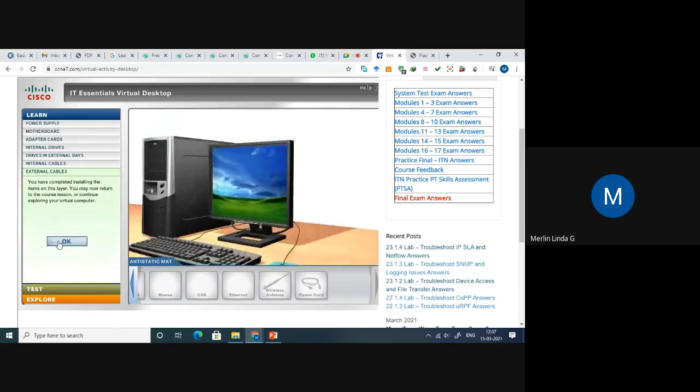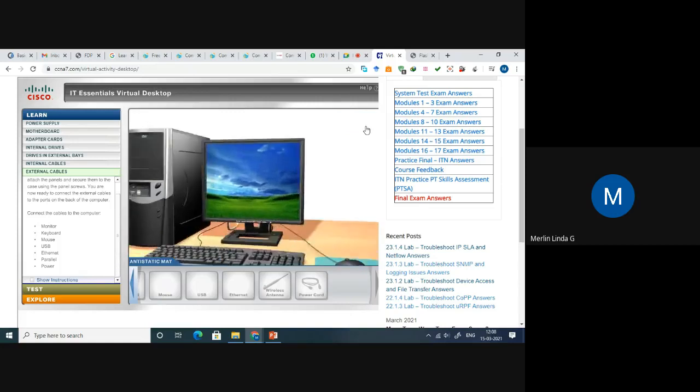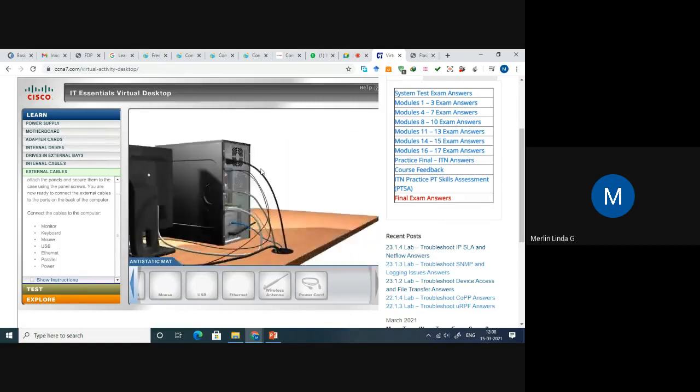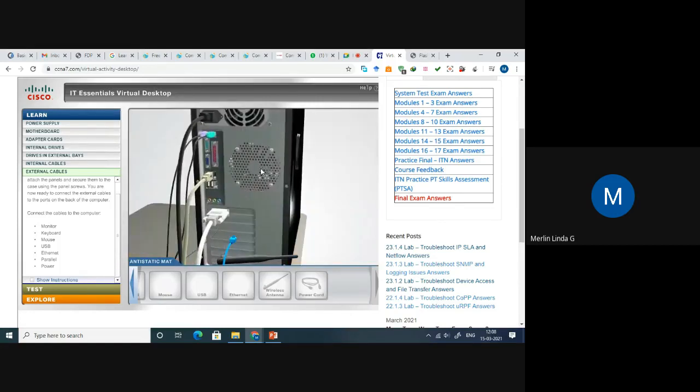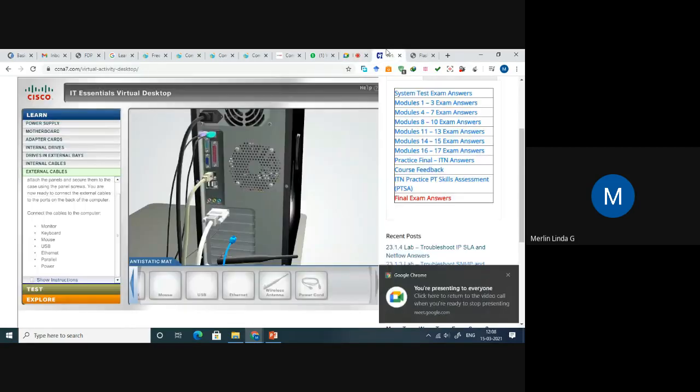See, so we have assembled the perfect system, right? So here I have seen it, right? So this is how virtually we can do any computer system. I hope you understand what I have told you. I've given that link. Let me give that.